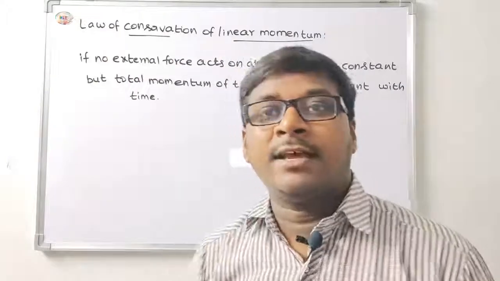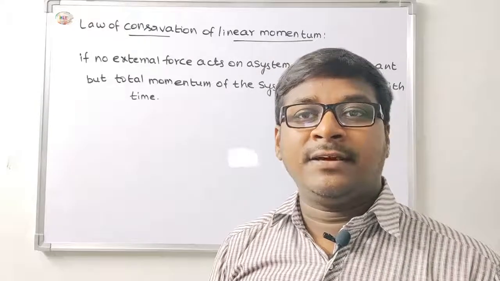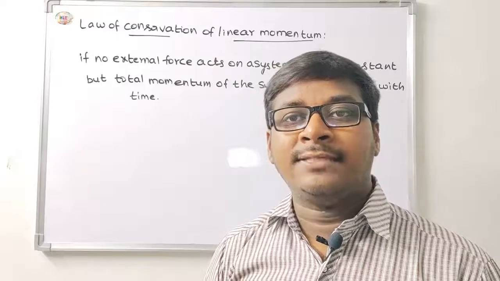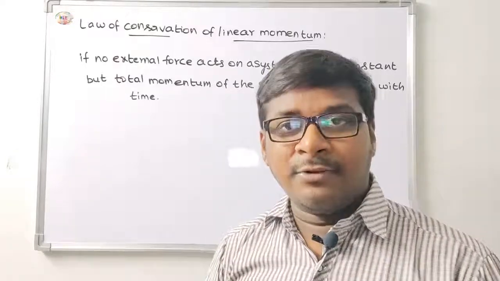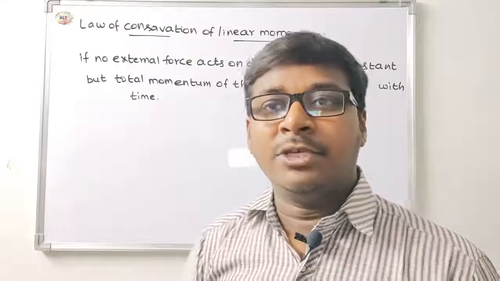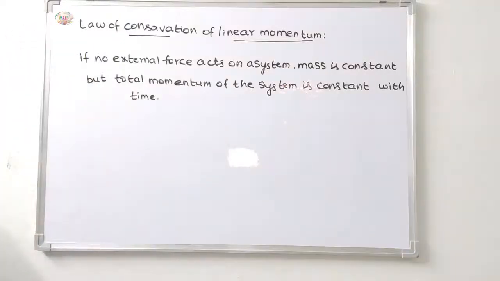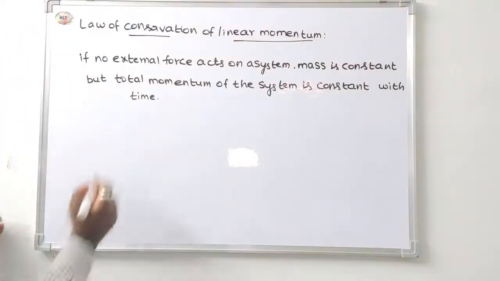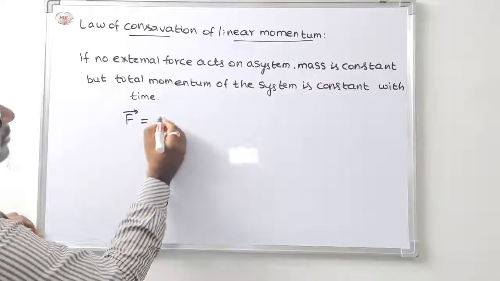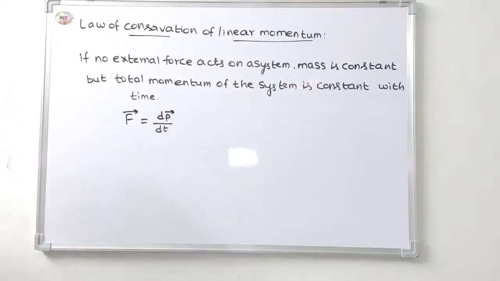Okay, if no external force is acting on a body, meaning absence of external forces, then force will be zero. According to Newton's second law, the rate of change of momentum of a body is directly proportional to the net force.